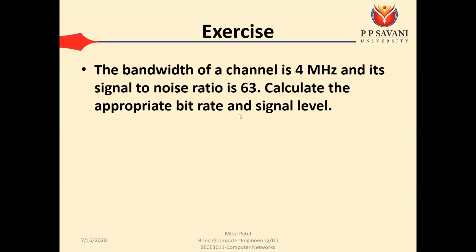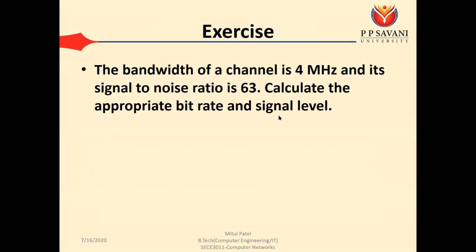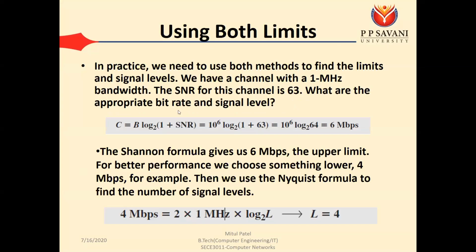So this one is the exercise in which the bandwidth is 4 megahertz and the signal to noise ratio is 63. Same thing, like here we had 1 megahertz, here we have 4 megahertz. SNR is also the same, that is 63, and we need to calculate the bit rate and signal level. So here we can apply the same thing: previously the bandwidth was 1 megahertz, now it is 4 megahertz. So 4 into 10 to the 6 log 1 plus 63 base 2.